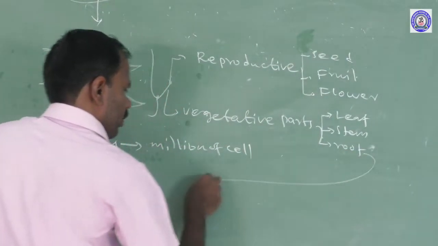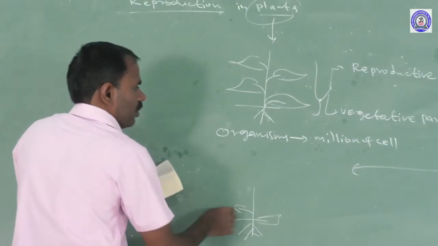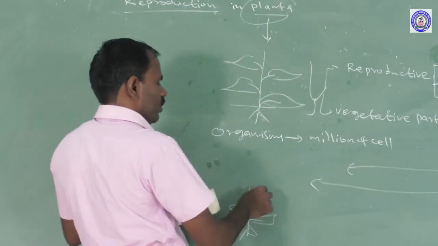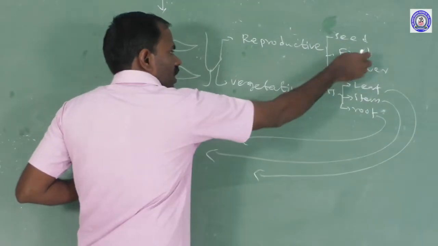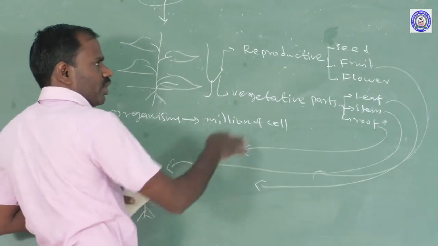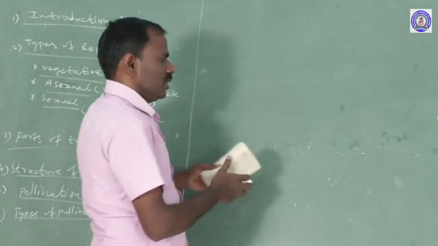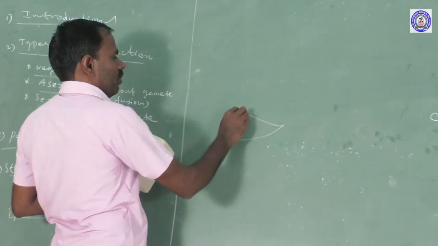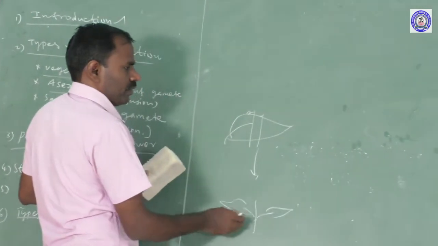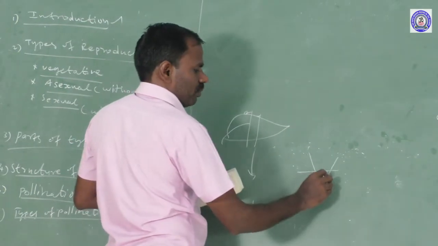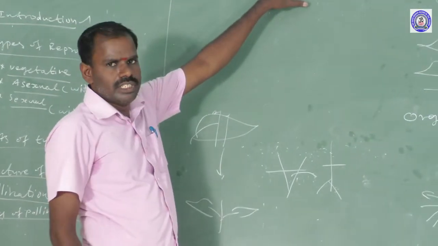This root system may develop from vegetative parts of growth into a new organism. The stem system may develop into a new organism, and the leaf system also develops into a new organism, and the fruit also, and seeds develop into new organisms. That type of process is called reproduction. For example, in Bryophyllum, leaves cut into small pieces develop into entire organisms. And roots also, cut into small pieces of the root system, develop into entire organisms. That process is called reproduction. What is reproduction?